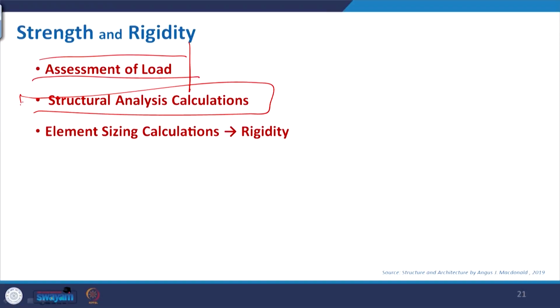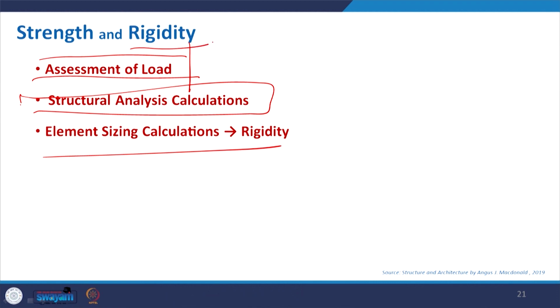So, assessment of load is the first step, then the structural analysis calculation. Accordingly, we design alternatives. During that time, we create different arrangements of beams and columns, putting beam and column positions. We study how the building will perform against all the loads applied to it.